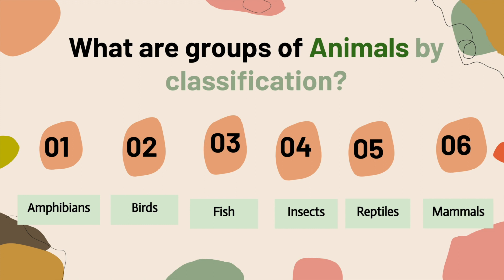Scientists have classified animals into different groups based on their similarities and differences. This helps us better understand the animals. So, the groups of animals are amphibians, birds, fish, insects, reptiles, and mammals.